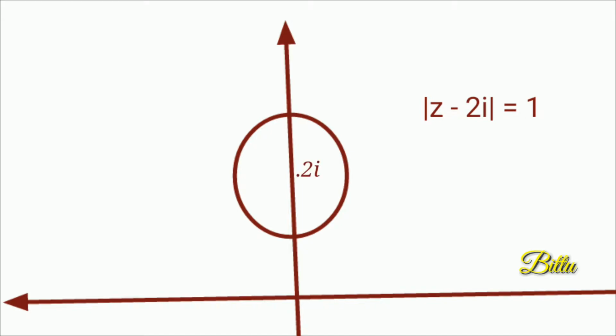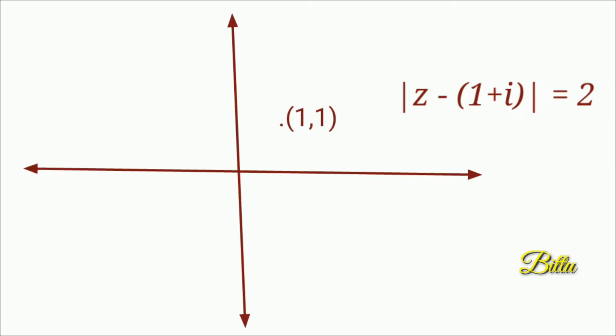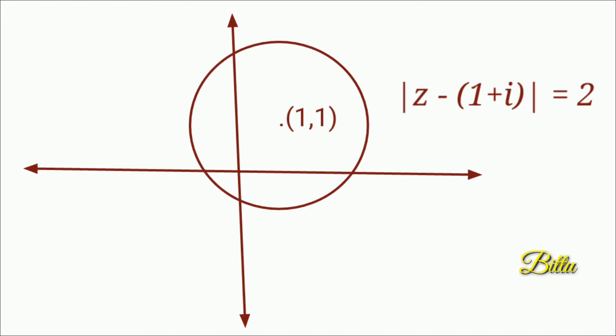Next, consider |z - (1 + i)| = 2. See, it is in the form |z - a| = r. a is equal to 1 + i. So the center of the circle is 1 + i and the radius is 2. So you consider a circle with center 1 + i and radius 2. The point 1 + i is the ordered pair (1, 1).